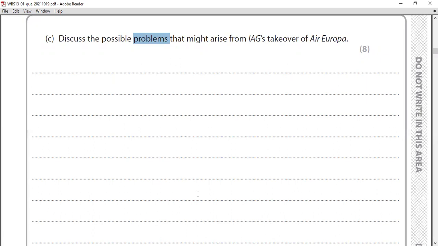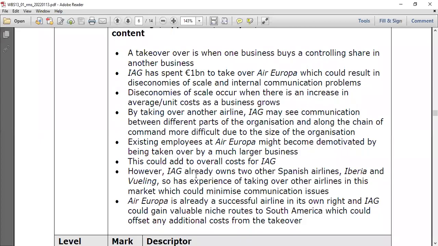However, for the evaluation point you only have to write about the positive side of the IAG takeover. You can see their technology can be shared, and economies of scale. So you'll see the 'however' point as the evaluation on this question: however, IAG already owns two other Spanish airlines, Iberia and Vueling, so it has experience of taking over other airlines in this market, which could minimize the communication issues.